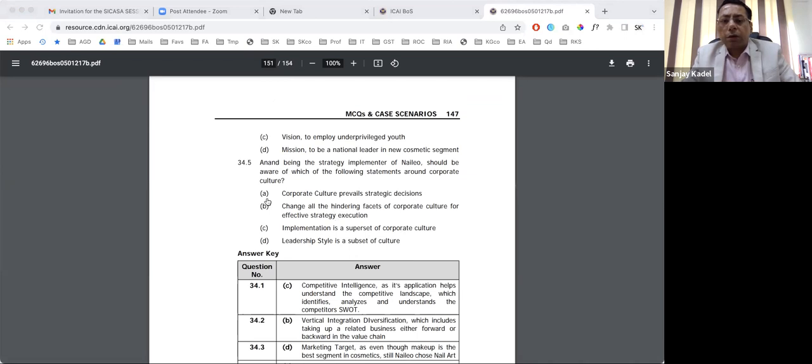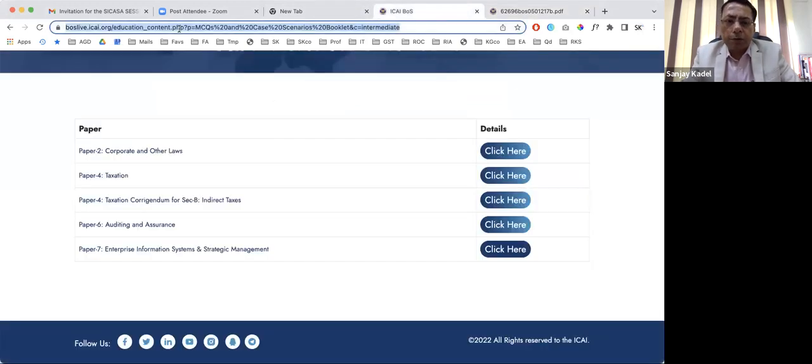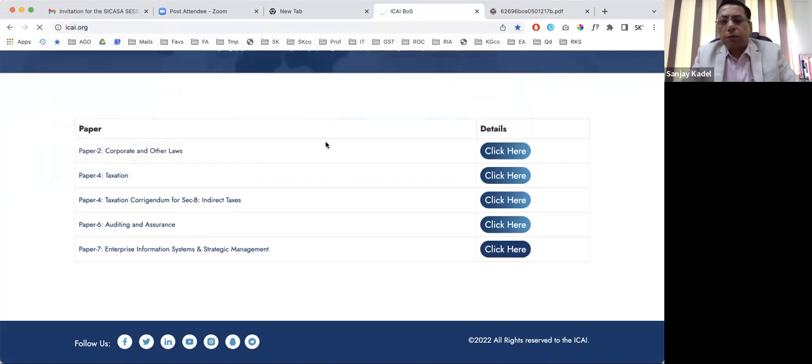Then previous year exams. In the same Board of Studies portal, you have the previous year exam questions also, isn't it? So have a look at those previous year exam question papers also. You will have a good idea. Suggested answers are also provided. Make use of that.